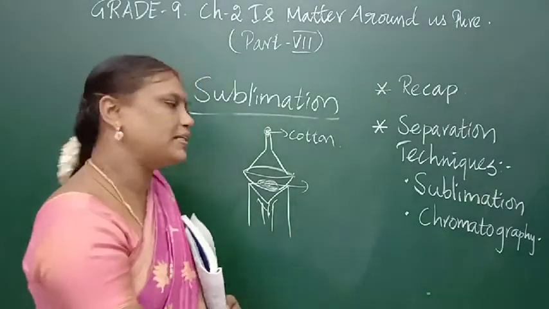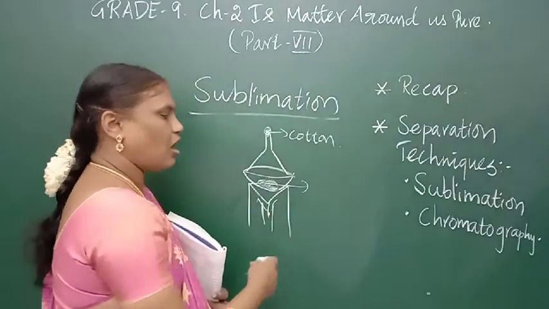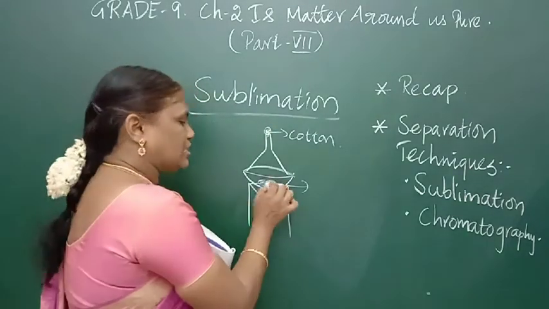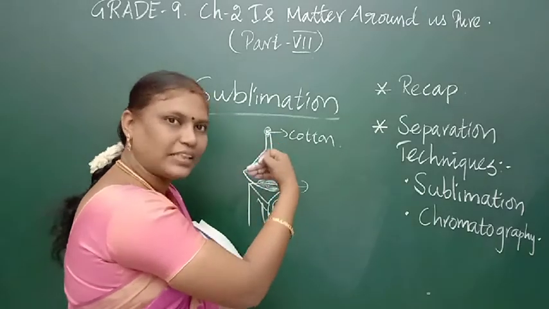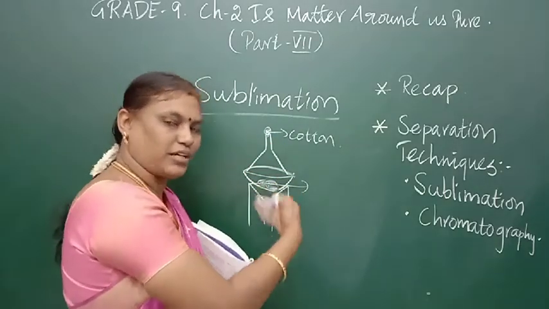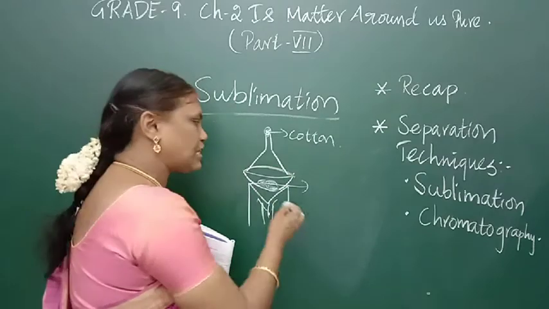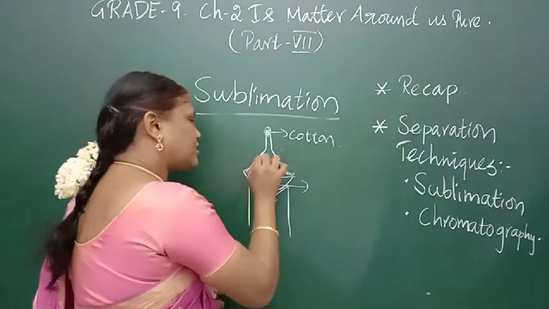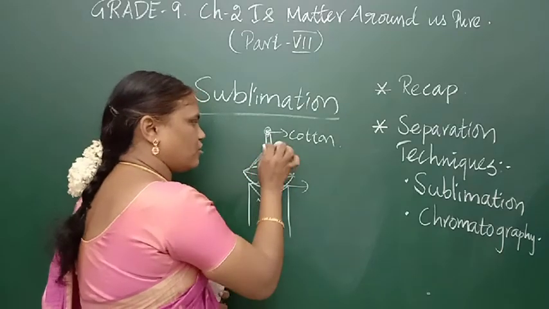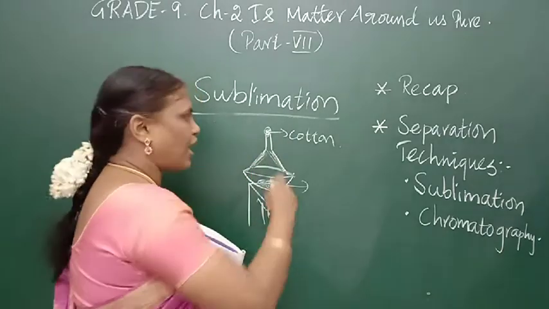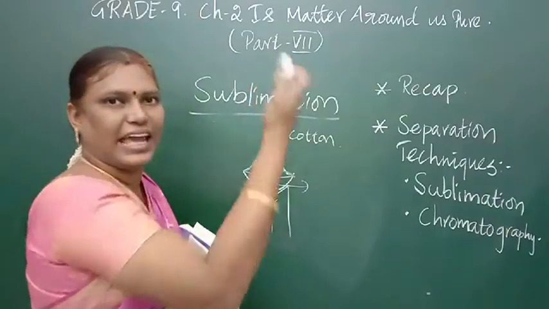That is the principle. So I am heating it. Obviously the salt remains here. The camphor or ammonium chloride, whatever you are separating, on heating changes into a gaseous substance and starts to settle on the funnel side. I have put cotton in it so it cannot escape.